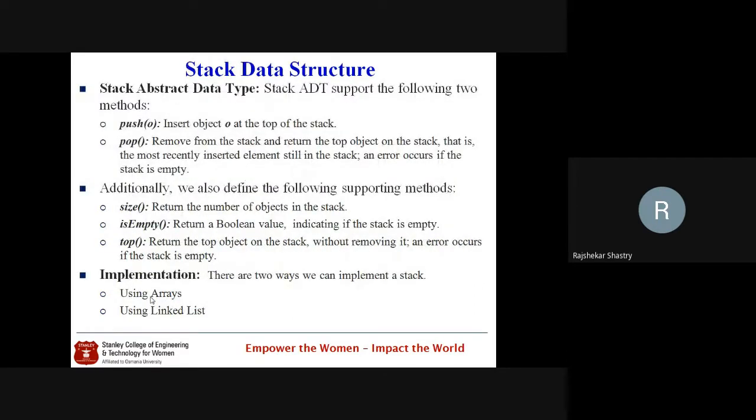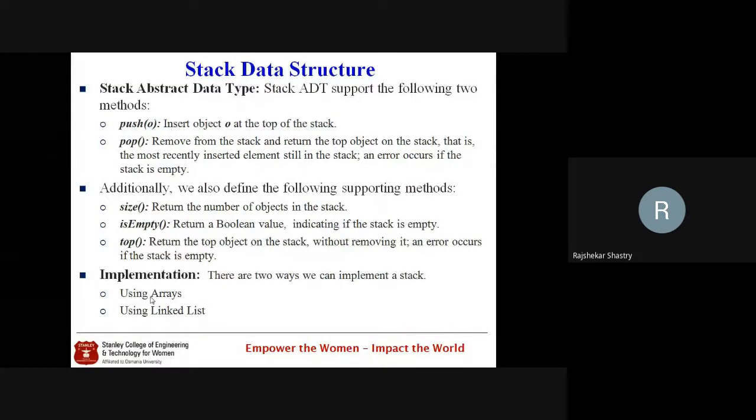So what is the abstract data type? I told you that first of all we have to discuss the abstract data type, and the implementation of an abstract data type is nothing but the methods which we have to discuss. The stack ADT, abstract data type, contains mainly two methods. The two commonly performed methods on a stack are called push and pop. If you talk about stacks and queues, any author explaining the stack uses these two names for insertion as well as deletion of objects.